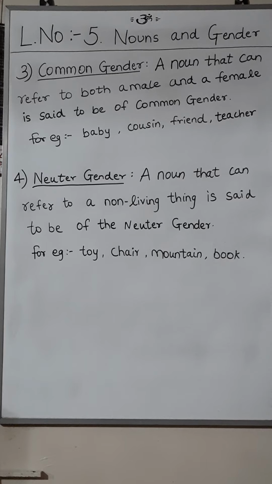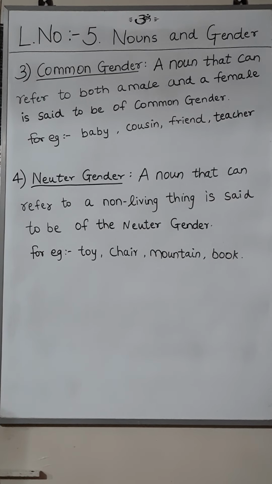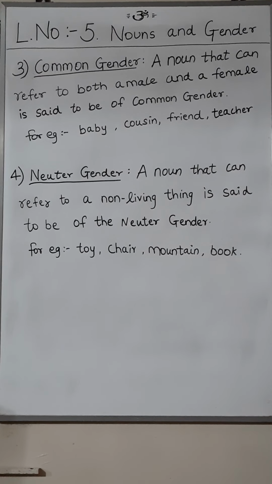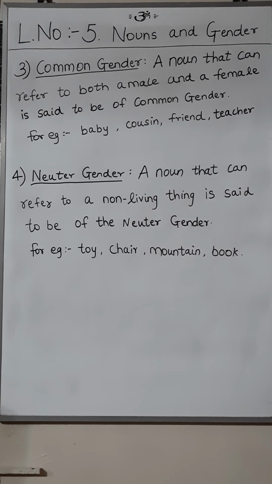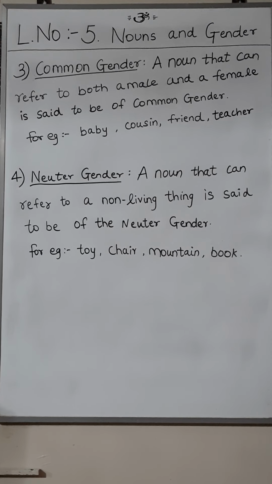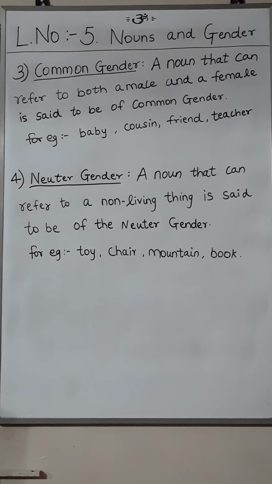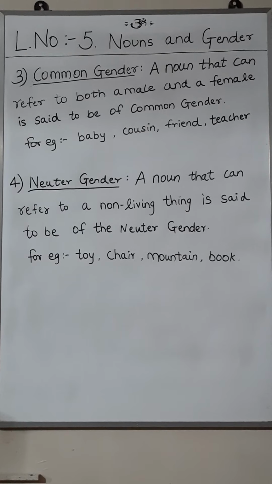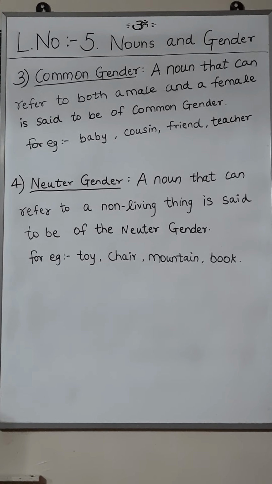Next is neuter gender. A noun that refers to a non-living thing is said to be of the neuter gender. Means it is a non-living thing. The words which are used for non-living things, for example, toy, chair, mountain, book, are referred to as neuter gender. I hope you have understood the nouns and gender.